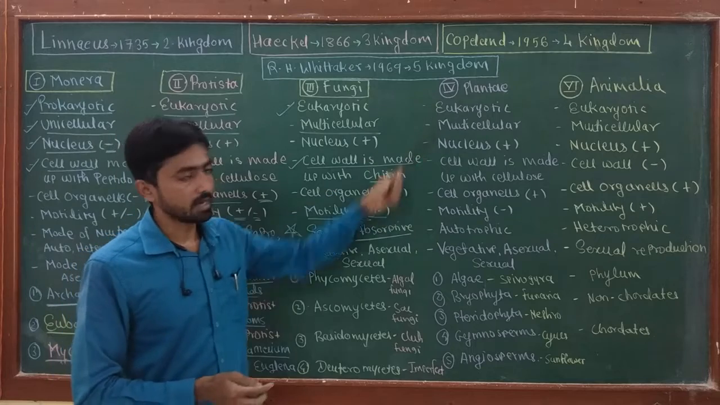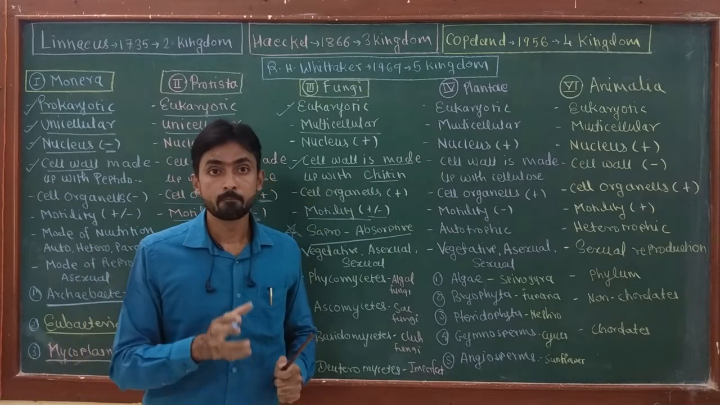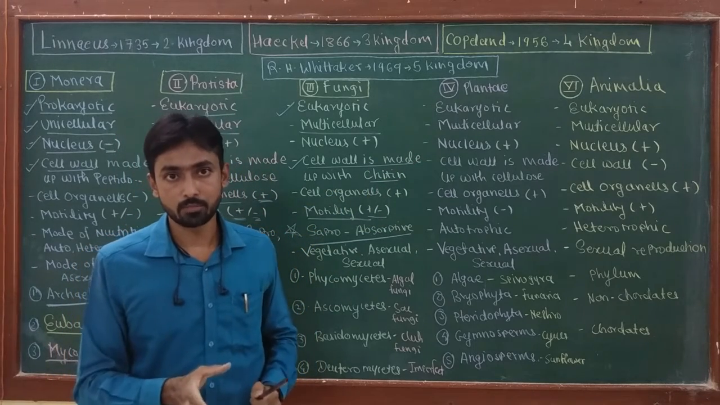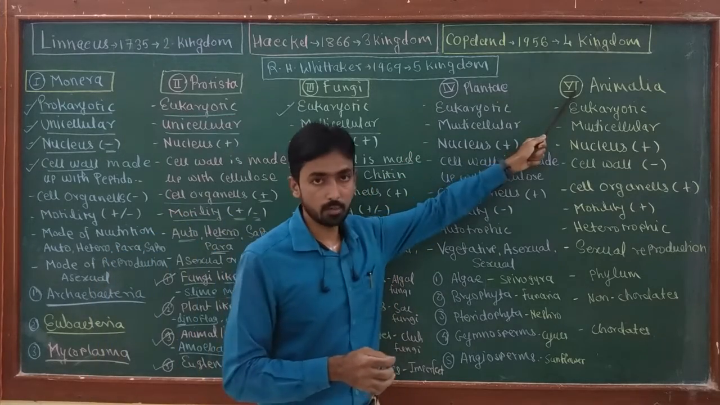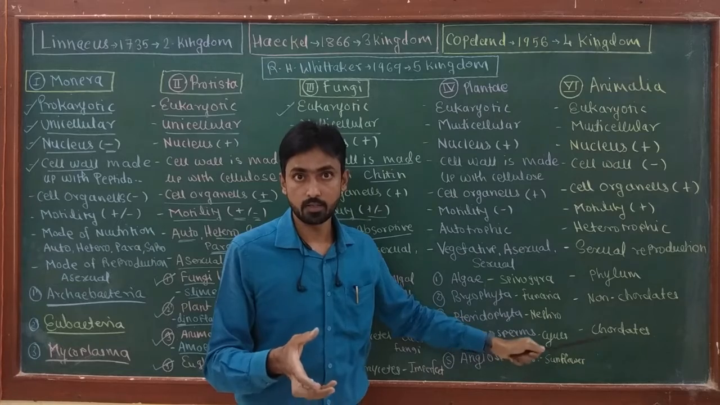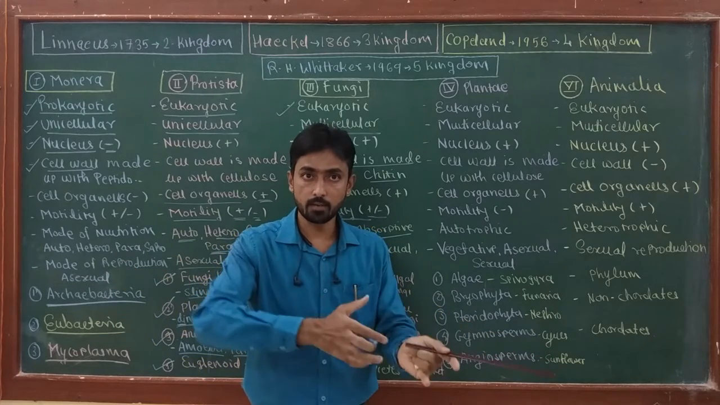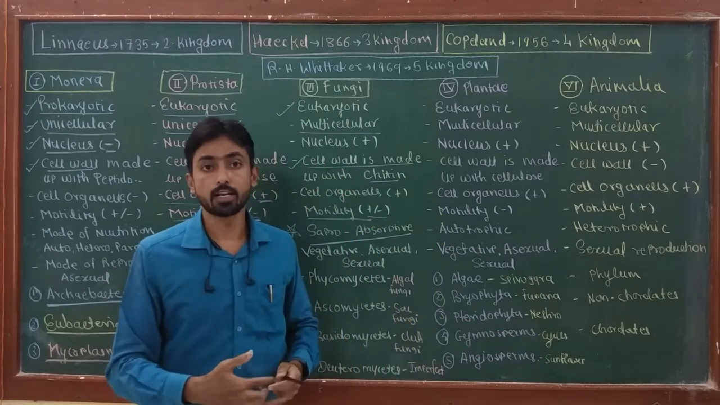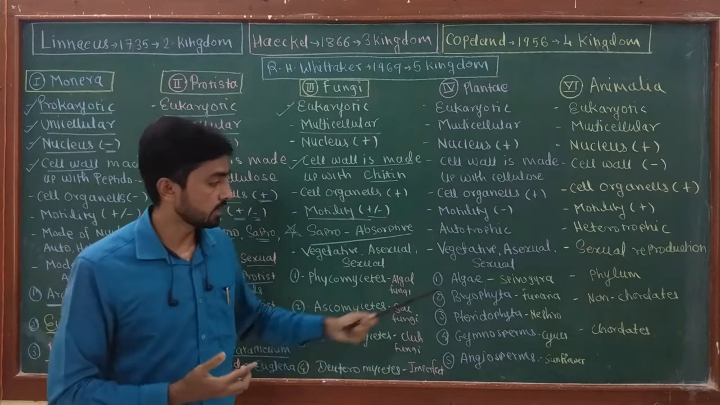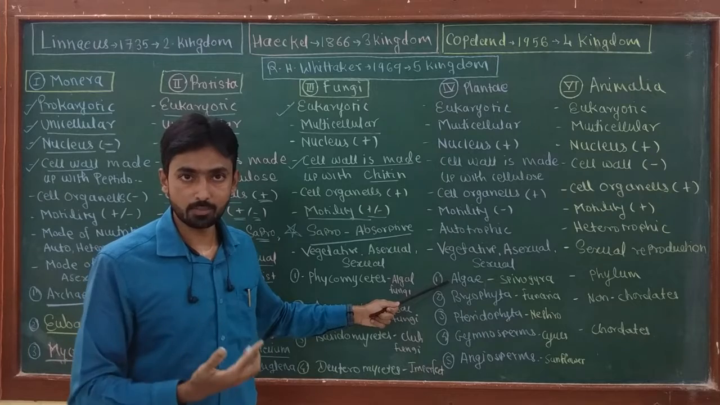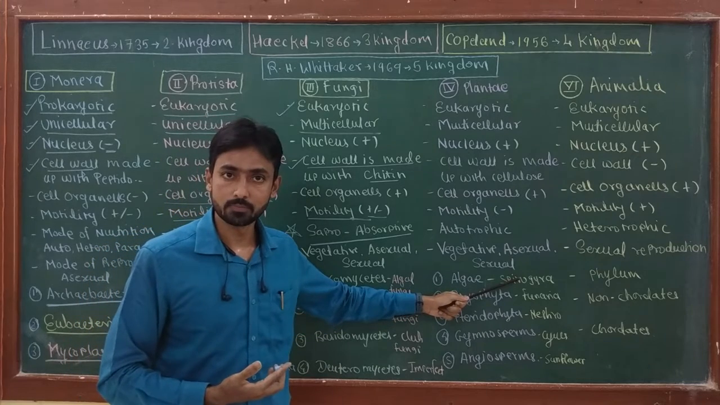And now kingdom Plantae is divided into 5 divisions. That means in the kingdom Plantae, divisions are present, while in case of kingdom Animalia, phyla are present. The animal kingdom is divided into phyla, while the plant kingdom is divided into divisions. First division of the kingdom Plantae is algae. The well-known example of algae is Spirogyra.